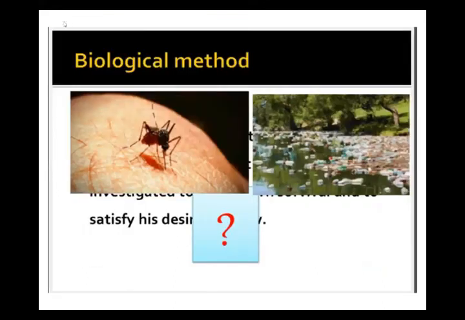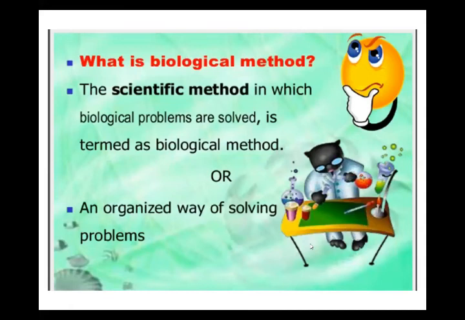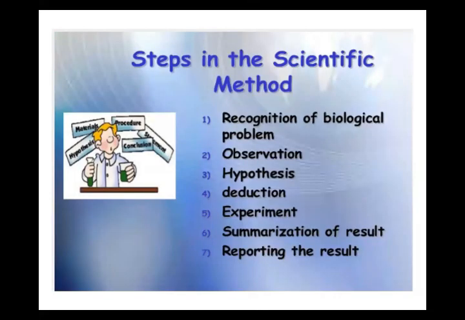Biological method we have discussed already. Biological method is a scientific method to resolve biological problems which we face in our daily life. And this problem is always biological. Bio means life, so all problems which are related to life. Life means living organisms. It is called biological. And it has the following steps.